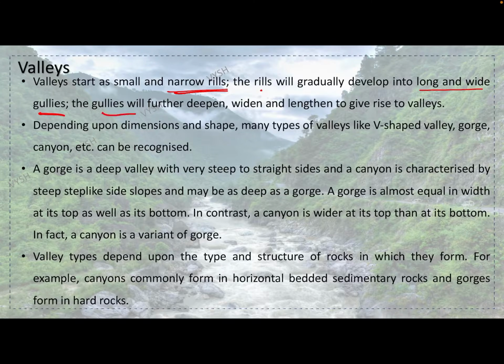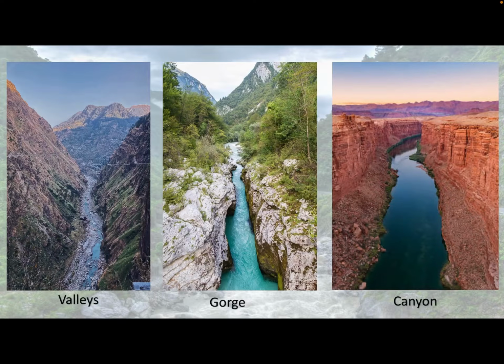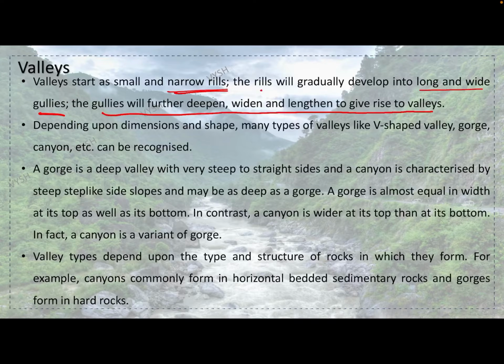The gullies will further deepen, widen, and see here, these are valleys. This is a valley. Before a valley there will be some kind of rill, a small pathway of water. A rill will form into a gully, and a gully will form into a valley. Depending upon dimensions and shapes, many types of valleys like V-shaped valley, gorge, canyon, etc.